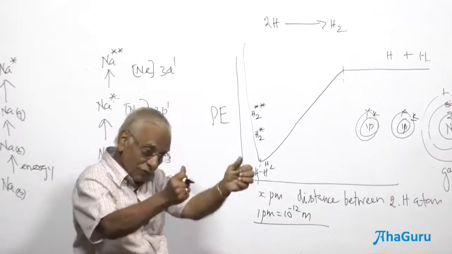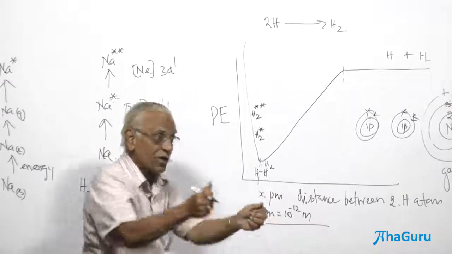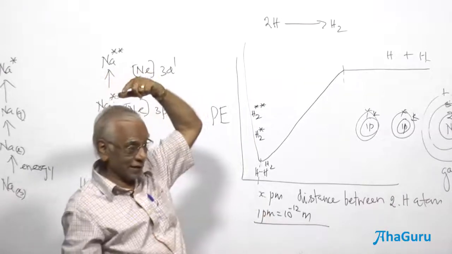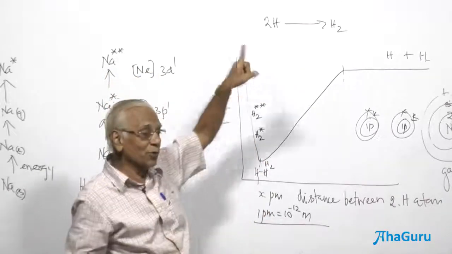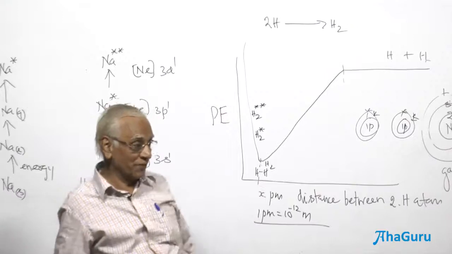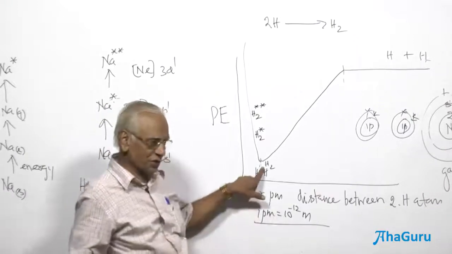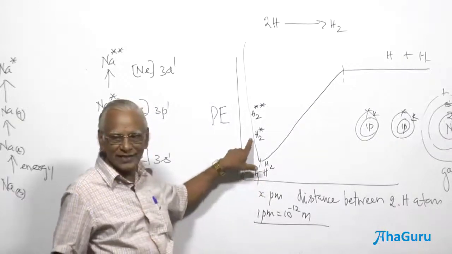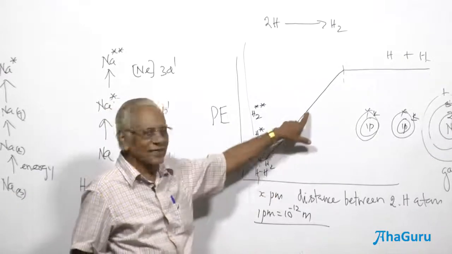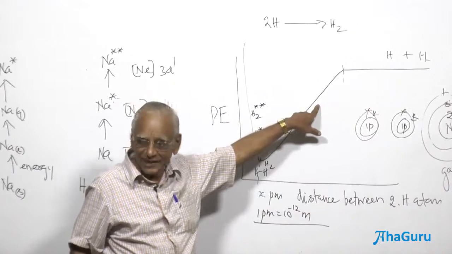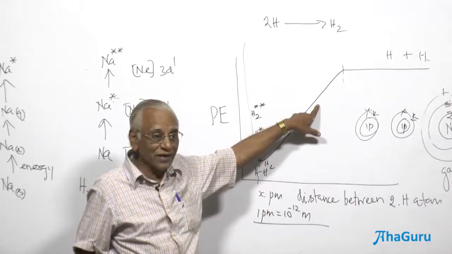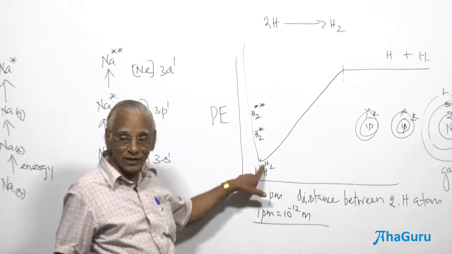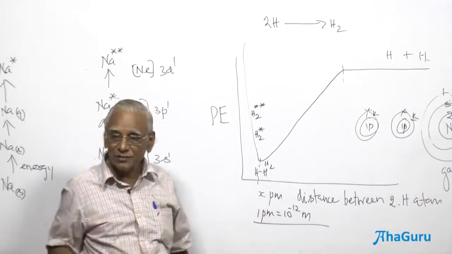Now if you start reducing the bond distance here, the potential energy increases automatically, because it becomes more and more unstable. This is the most stable situation: hydrogen molecule in the ground state. This is the hydrogen molecule, excited state. What are these states here? They are hydrogen atoms. It has not formed a bond. A strong covalent bond is formed here. That is going to be the most stable situation.